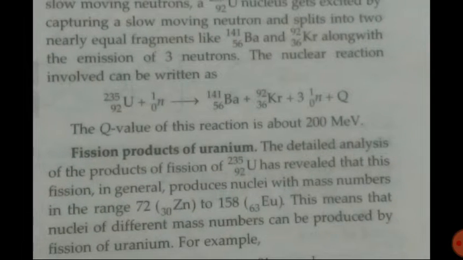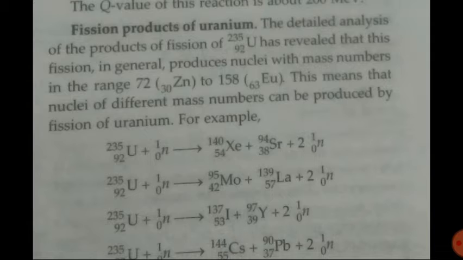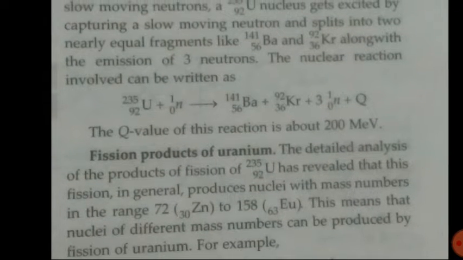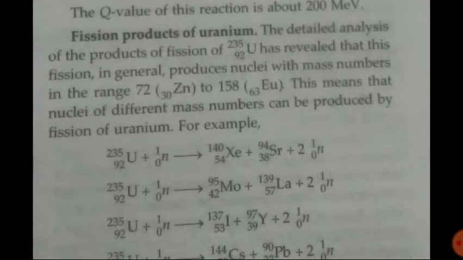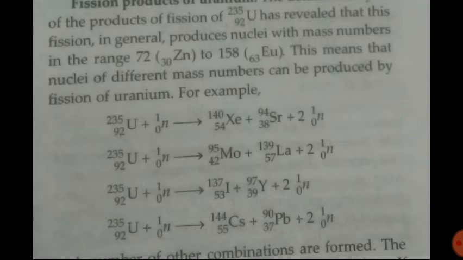Now, fission products of uranium. The detailed analysis of the products of fission of uranium-235 has revealed that this fission in general produces nuclei with mass number in the range 72 to 158. Here we have seen that when uranium is bombarded we get barium and krypton, but it is not true all the time. Sometimes we can get different atoms as well, which vary from 72 to 158. This means that nuclei of different mass numbers can be produced by fission of uranium.